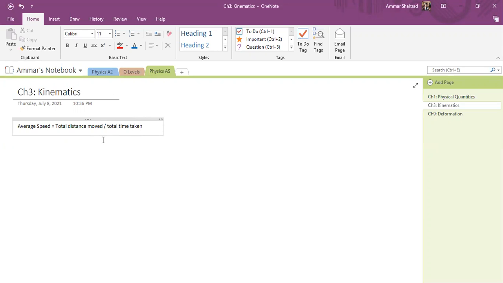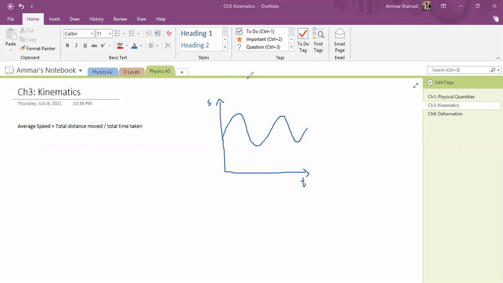Now what does this average speed mean? Average speed means that if you have an object that's moving like this, and let's say this is the speed and this is the time. So let's say its speed is like this, right? If I find the average speed for this whole journey, it will come out to be a line somewhere in the middle, like this. And the area under this will be equal to the area under the blue line. This is what average speed is basically.